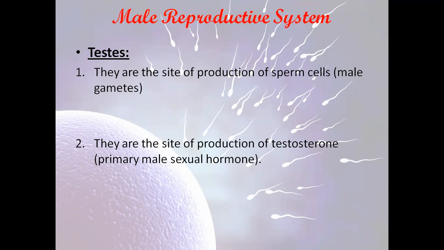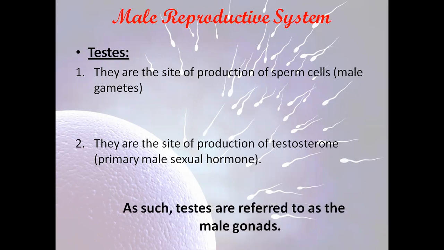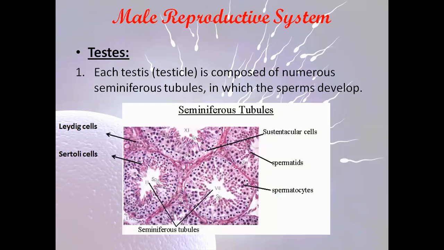So this is the role of the testes: the site of production of the sperm cells and the site of the production of testosterone. As such, the testes are referred to as the male gonads.